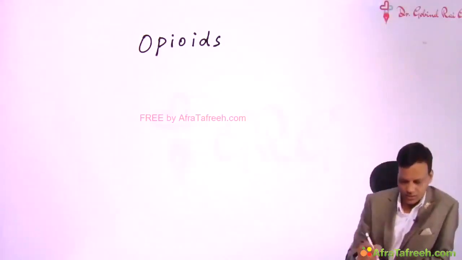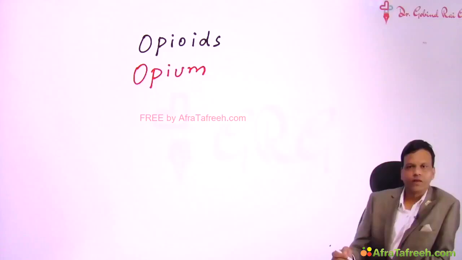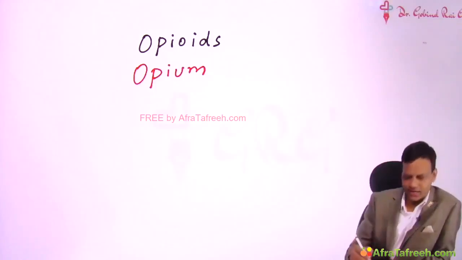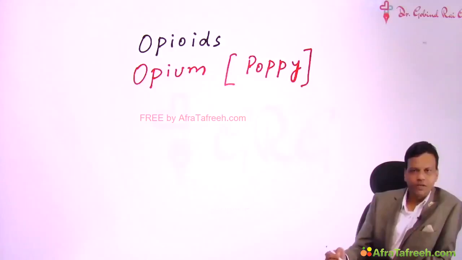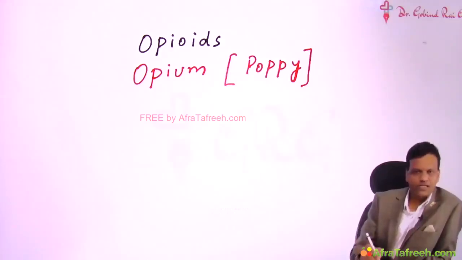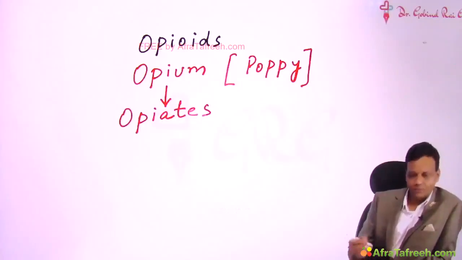Now, opioids are the substances which are obtained from opium. Opium is the crude extract of a plant called the poppy plant. Its scientific name is Papaver somniferum. The crude extract of this plant is called opium, and the drugs which are present in opium are called opiates. The major opiate is morphine.